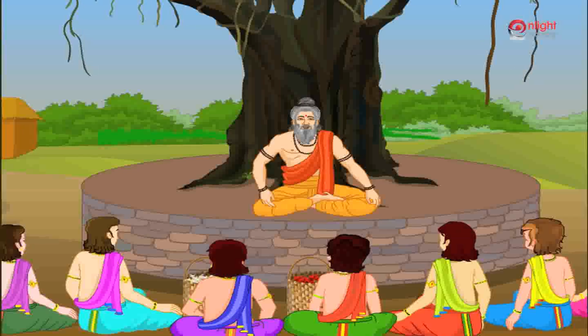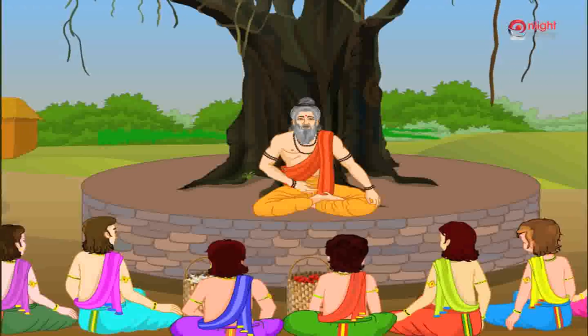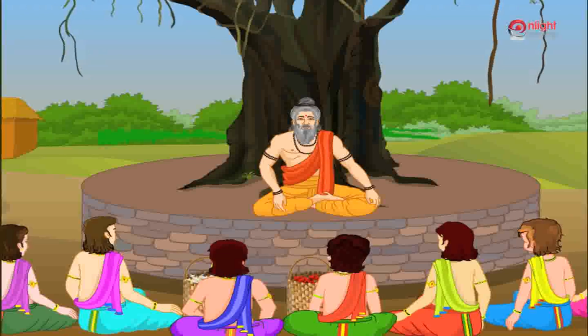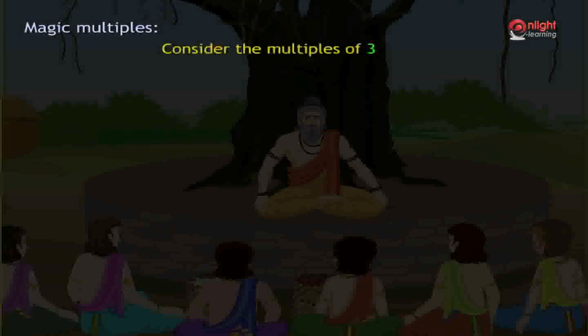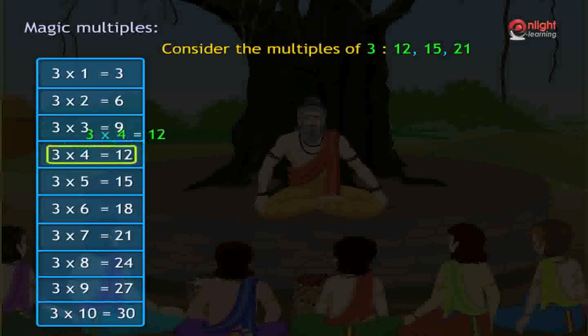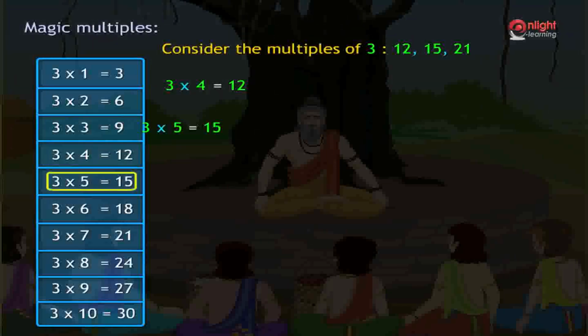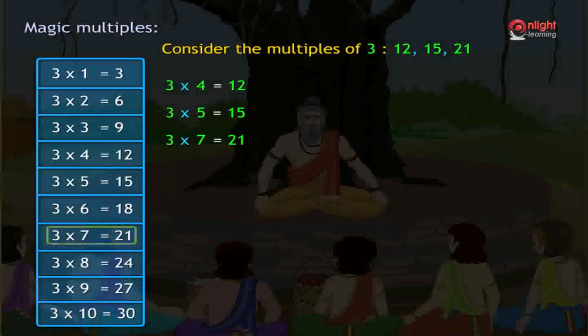Children, some multiples are called magic multiples. Magic multiples, what are they? Let us consider some multiples of 3. For example, 12, 15, 21. 12 is the 4th multiple of 3. 15 is the 5th multiple of 3. And 21 is the 7th multiple of 3.